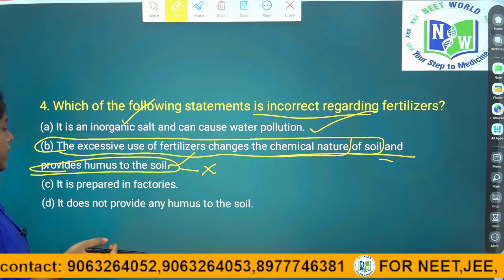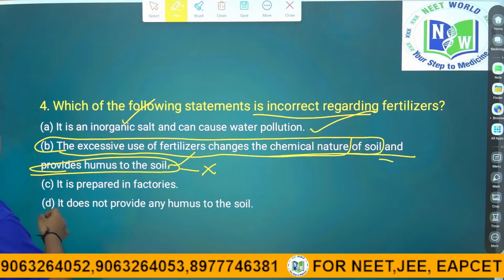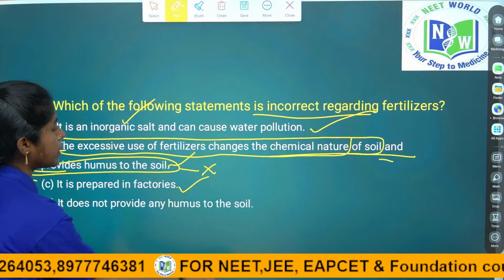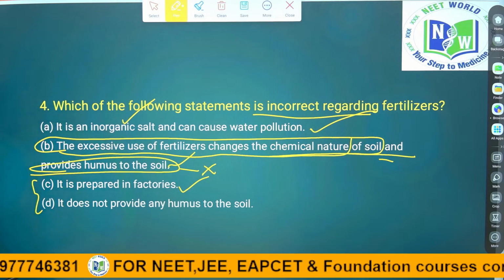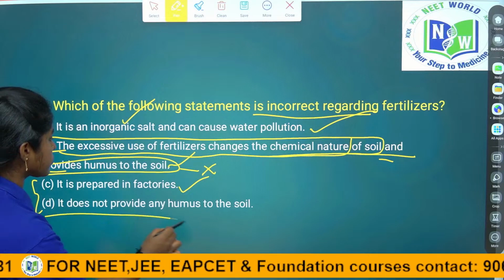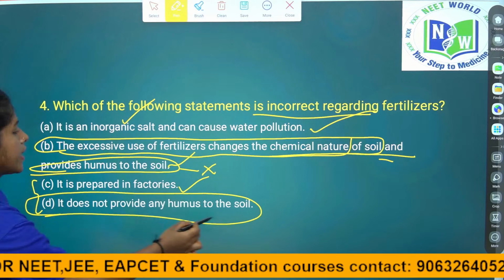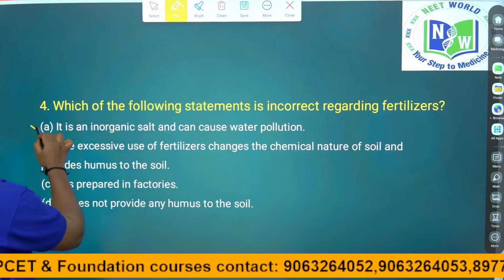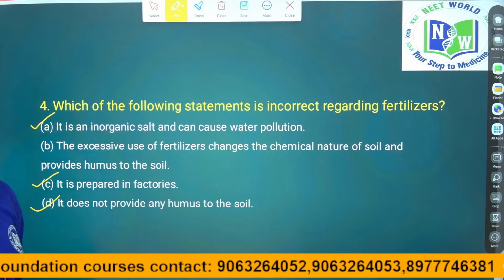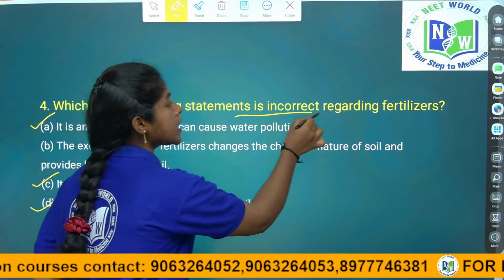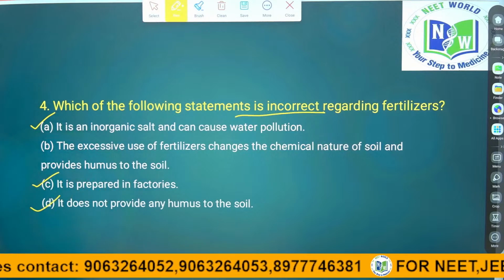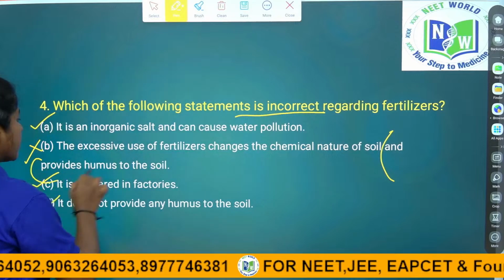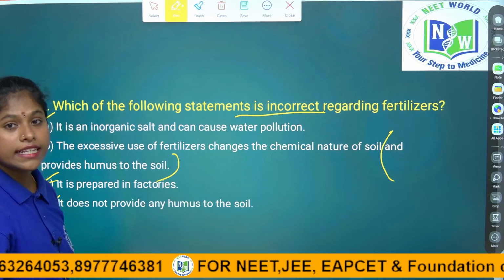It is prepared in factories, of course right statement, and it does not provide humus to the soil, which is also a right statement. So A, C, D are the right statements. This is the incorrect statement, because it provides humus to the soil is the wrong answer.